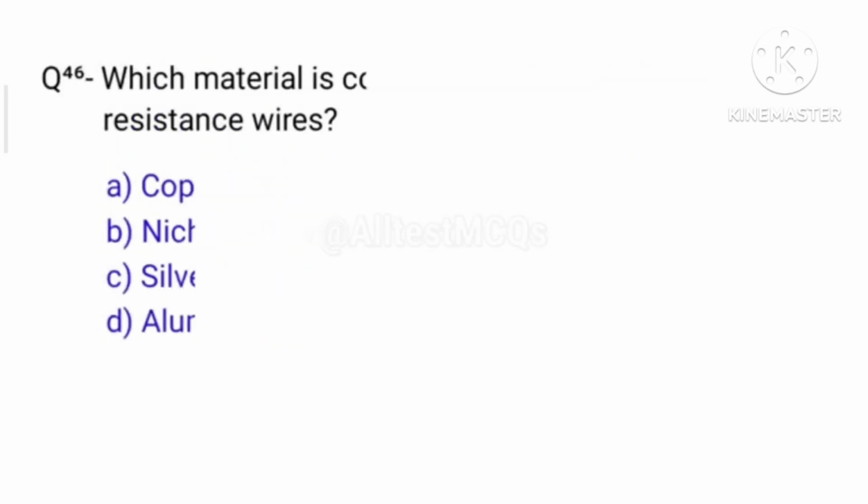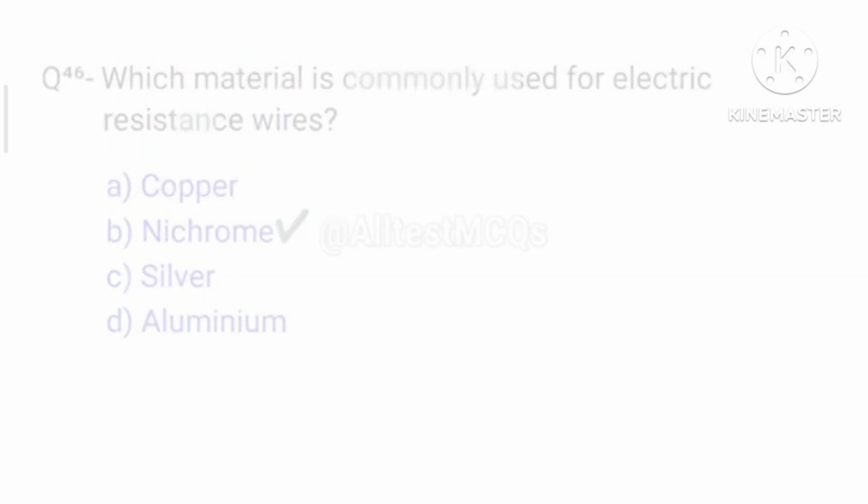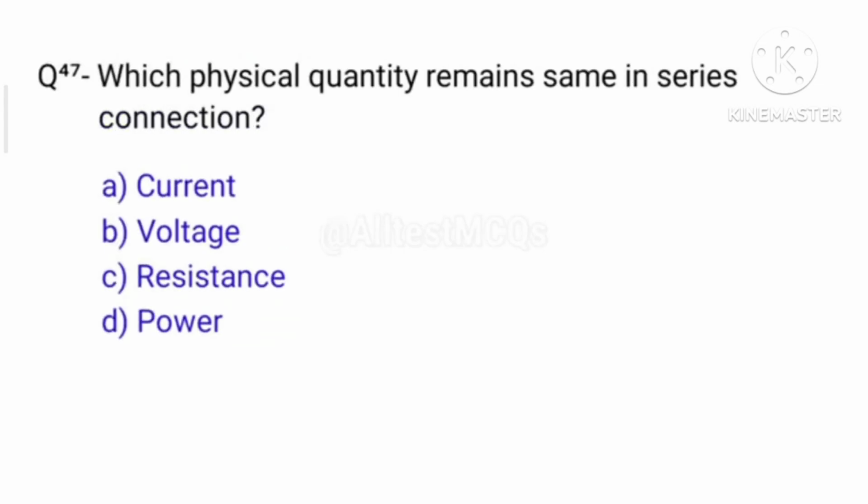Question number 46, which material is commonly used for electric resistance wires? Right answer is option B, nichrome. And the question number 47, which physical quantity remains same in series connection? So the right answer is option A, current.